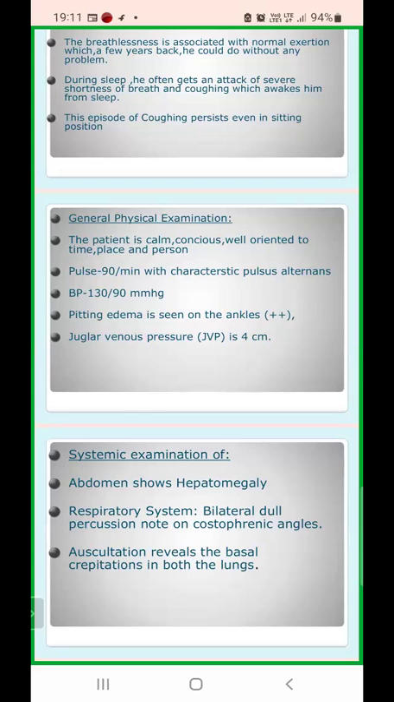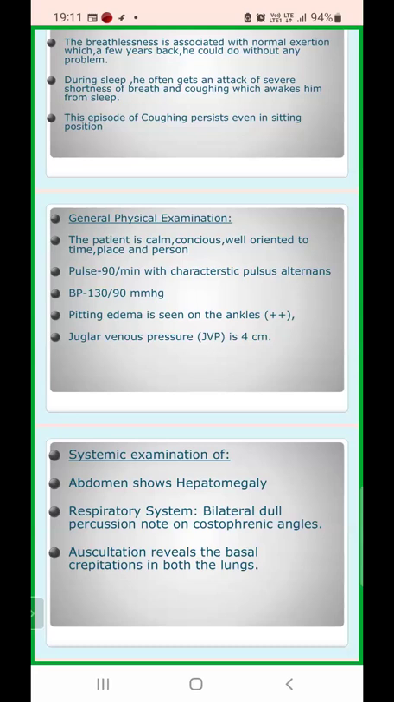Now, what about the JVP of the patient? The jugular venous pressure of the patient is 4 centimeter. I would like to throw light on the fact that JVP is a non-invasive marker of the right atrial pressure, or you can say the central venous pressure. It is an indirect measurement. It helps in diagnosing right-sided heart disease, pericardial diseases, and the volume status of the patient.